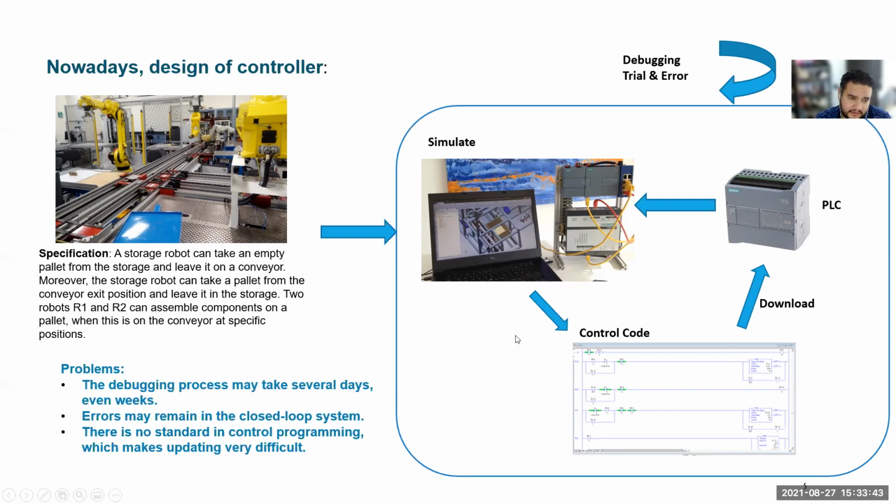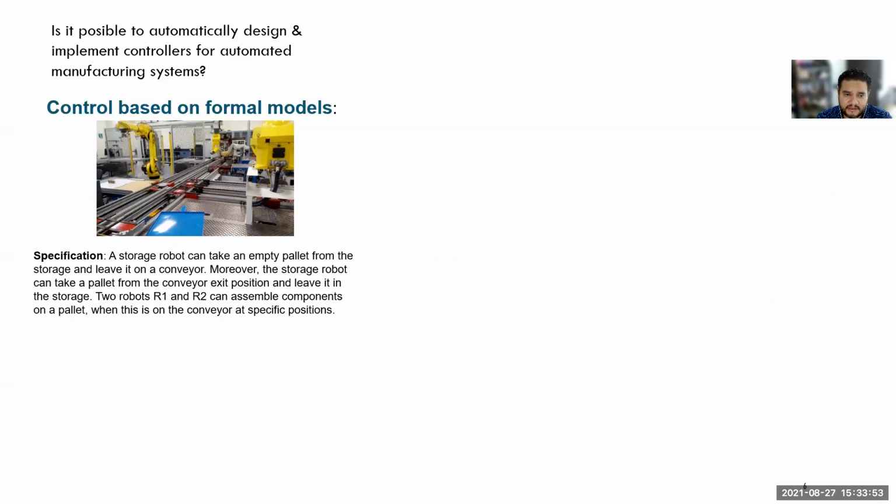So this trial and error process has some inconveniences. It takes several days, it's very slow, and errors may remain in the closed-loop system. So the question that we are addressing is whether it is possible to automatically design and implement controllers for automated manufacturing systems. And we propose the use of formal models for this task.